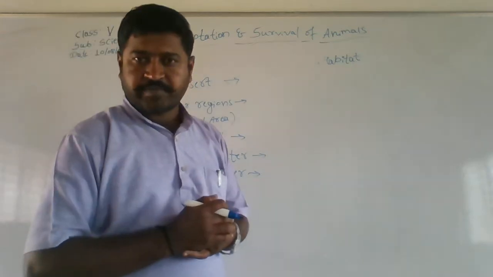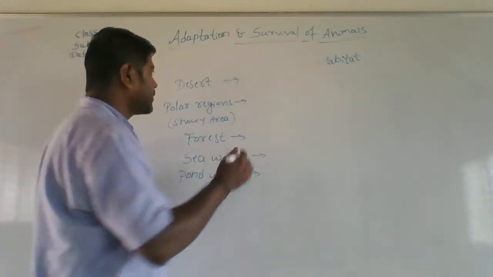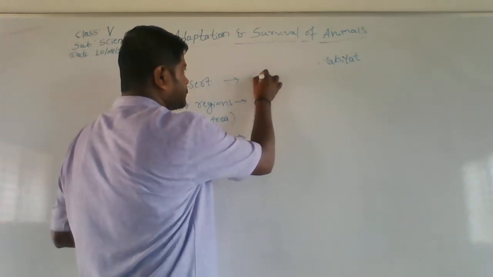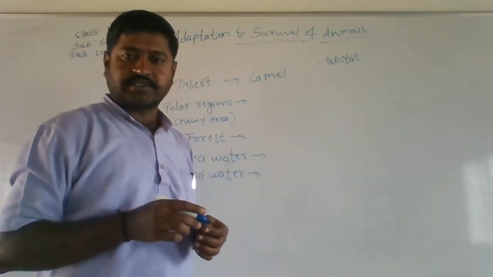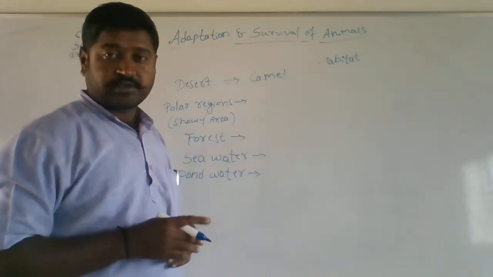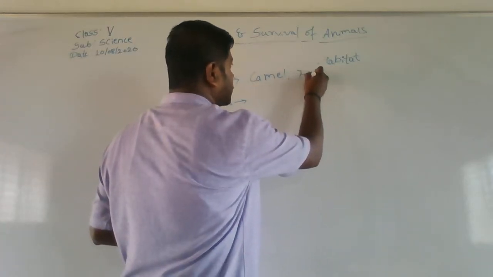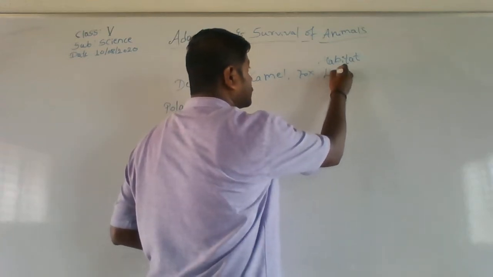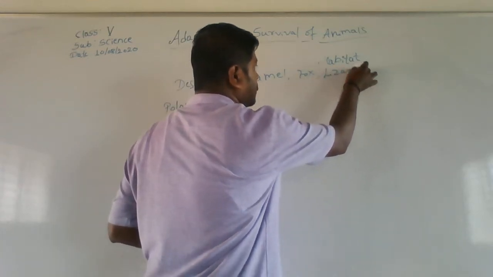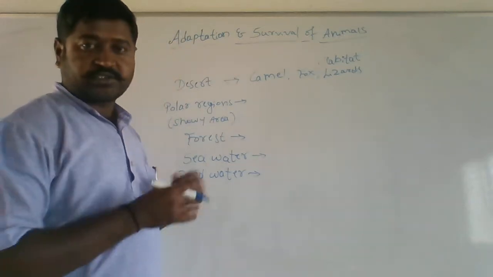Everyone knows that the ship of the desert is popularly known as the camel. So the ship of the desert is known as camel. Apart from camel, there are foxes that live in the desert, lizards, etc.